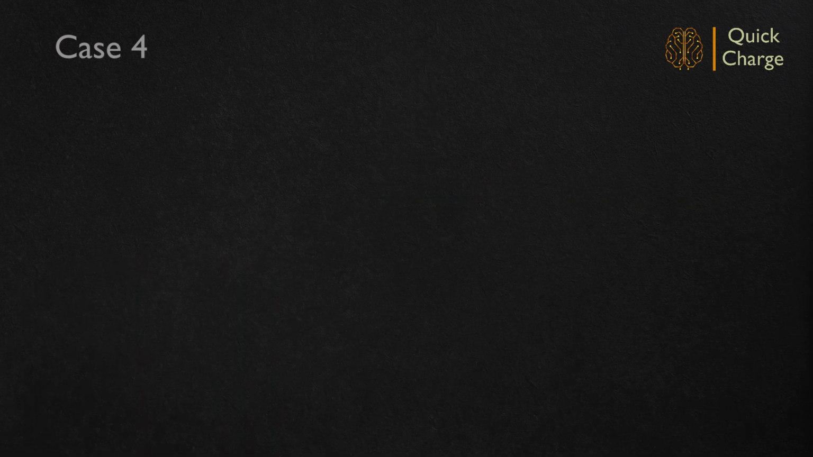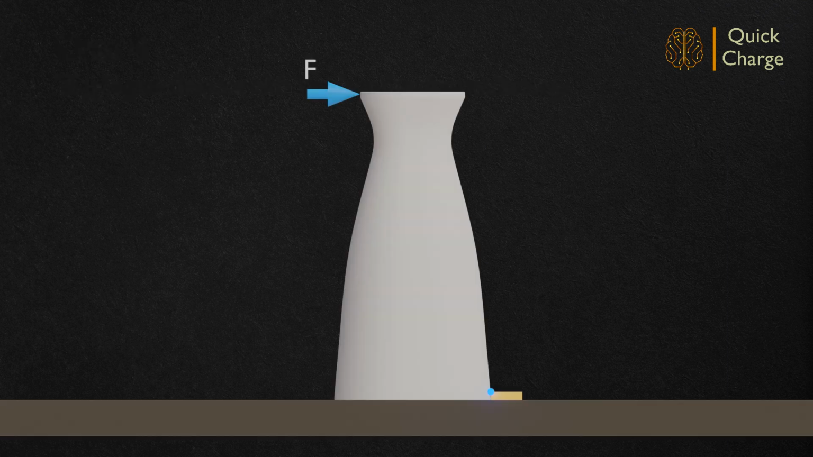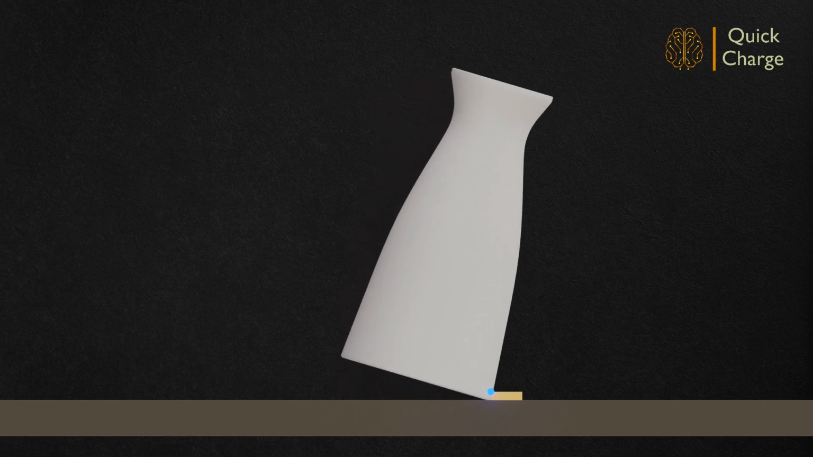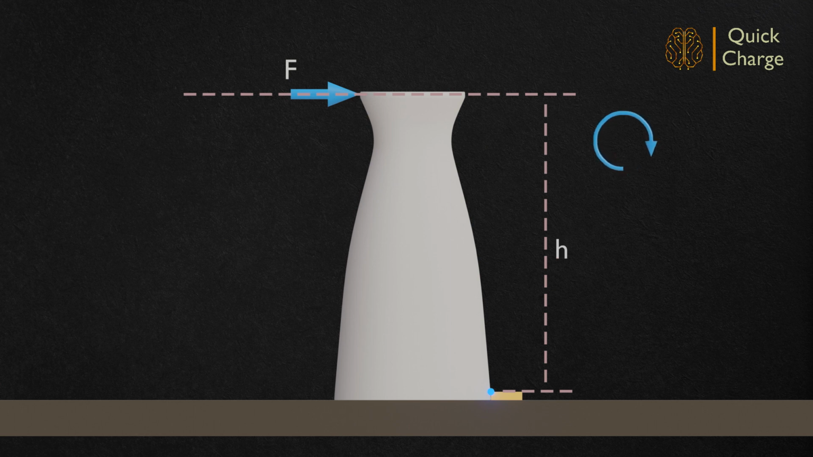Case 4. Tipping of the pot with load application at the top of the pot. Consider a gradual increase in applied horizontal load. It can be seen that the object continued to be in equilibrium for a while and then tipping is happening about the stopper. It is obvious that applied horizontal loading is causing rotational effect on the body. For the body to be in equilibrium, there must be an opposing rotational effect acting on the body. Where is it coming from?